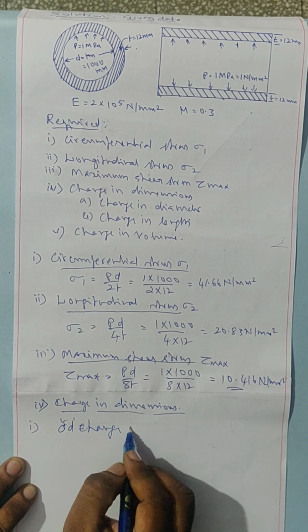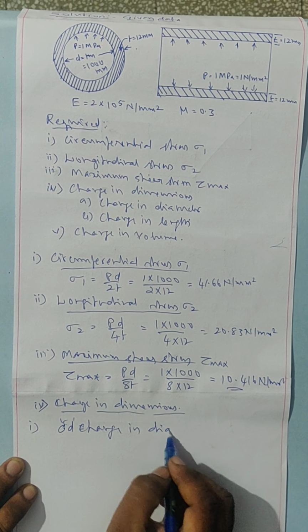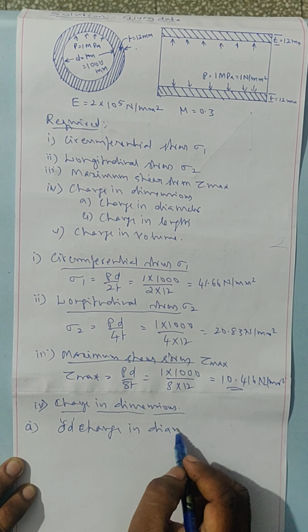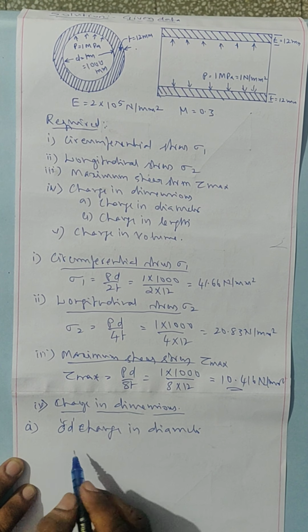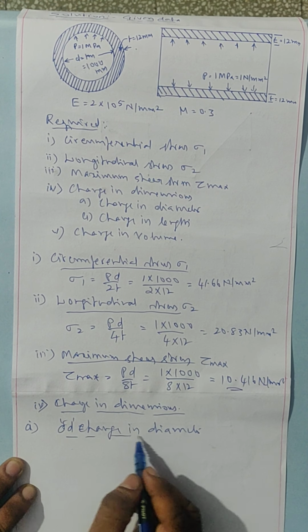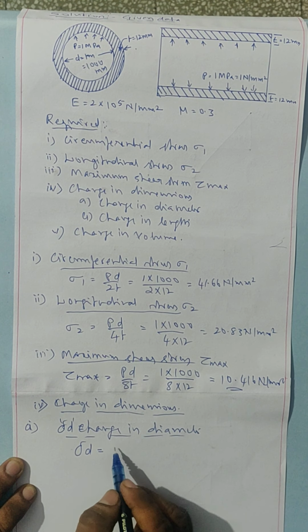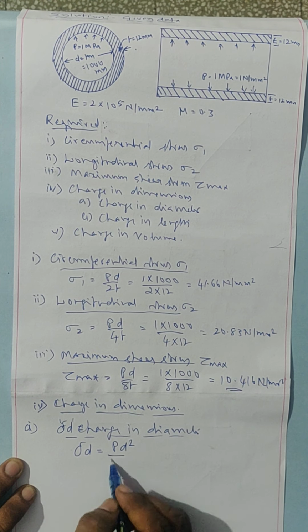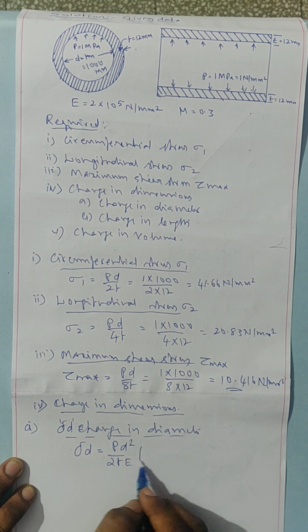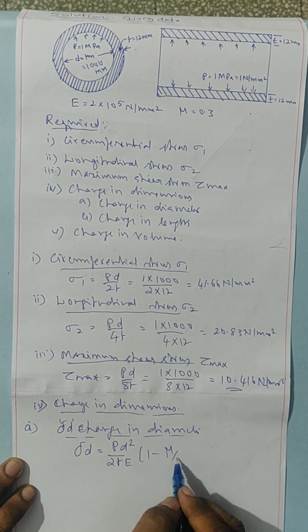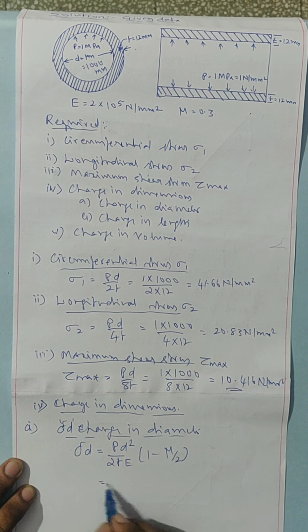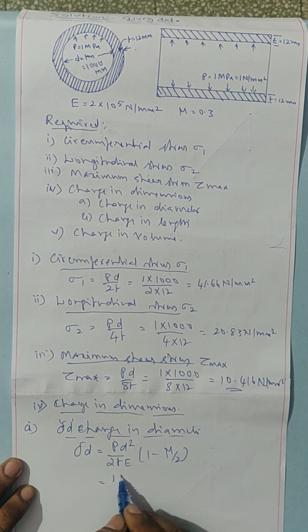We have change in diameter delta D equals PD square by 2TE into 1 minus mu by 2. P is how much here? 1 megapascal.